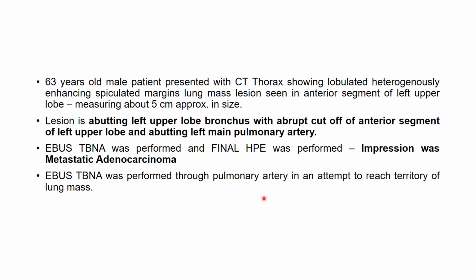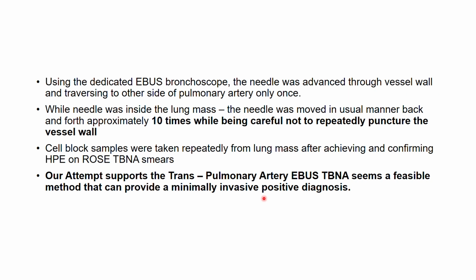This was a 63-year-old male patient presenting with a CT scan showing a lesion abutting the left upper lobe bronchus with abrupt cutoff of the anterior segment of the left upper lobe and left main pulmonary artery. I had asked the doctor how you need to take the transvascular approach.